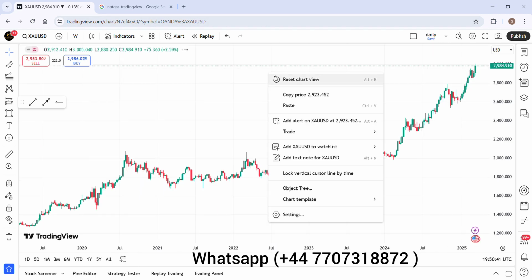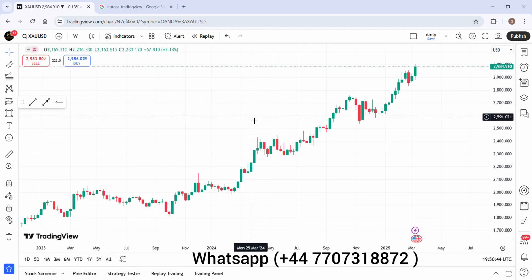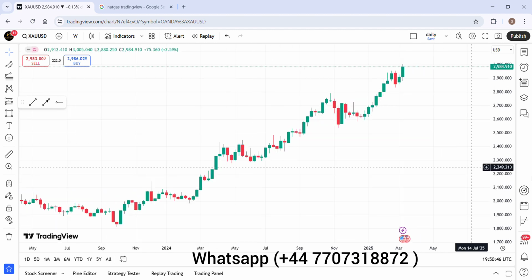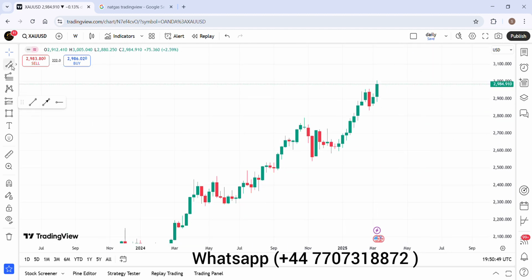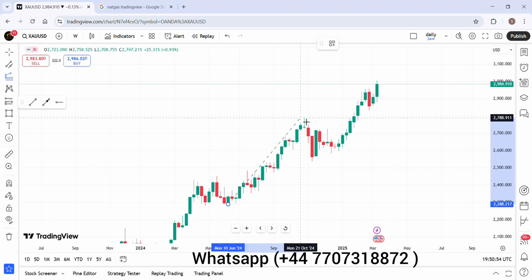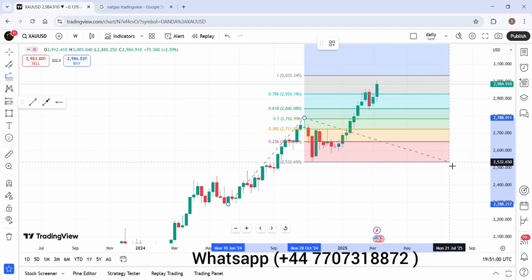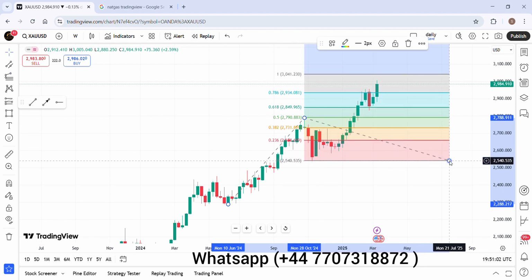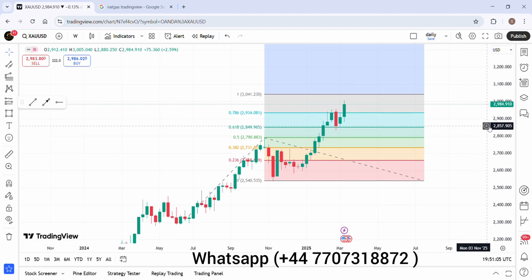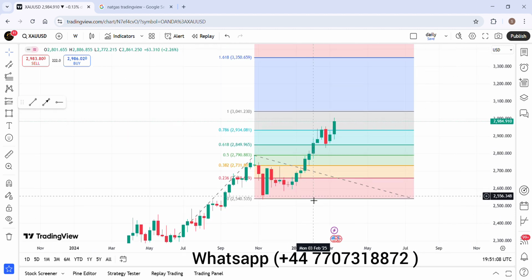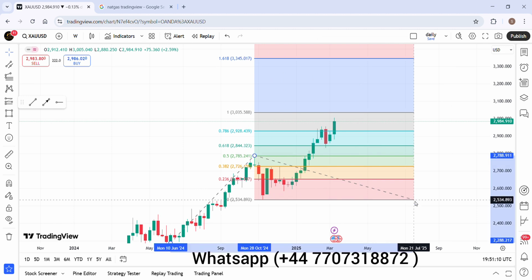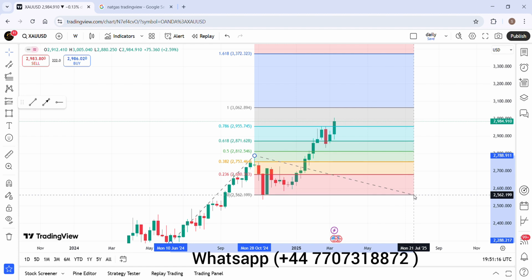Okay, this is the weekly chart, and according to this, first off, let's place a Fibonacci retracement level so we can find out what gold is trying to do. This is the first high. We will place our Fibonacci on this level, and we will try to analyze the market. Okay, so this is the perfect chart we have right now.